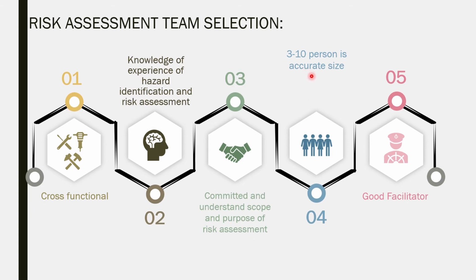The fourth point is that the team should be comprised of 3 to 10 people. Fewer than 3 people is not good to identify the hazard and associated risk. Maybe some underlying hazard and risk will not be identified with fewer than 3 people in the risk assessment team. But if we have more than 10 people in the risk assessment team, it is hard to handle them and conclude their decisions. So the team should be between 3 and 10. A well-organized and well-managed risk assessment team will lead to a proper and concluded risk assessment.